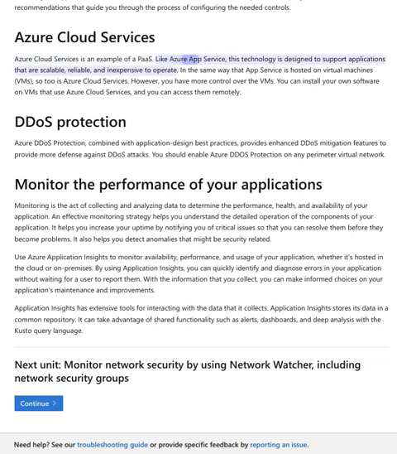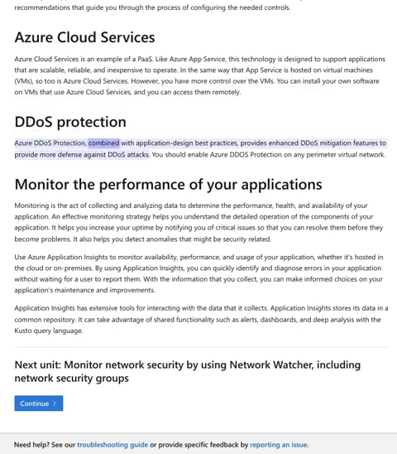Azure Cloud Services. Azure Cloud Services is an example of a PaaS. Like Azure App Service, this technology is designed to support applications that are scalable, reliable, and inexpensive to operate. In the same way that App Service is hosted on virtual machines, VMs, so too is Azure Cloud Services. However, you have more control over the VMs. You can install your own software on VMs that use Azure Cloud Services, and you can access them remotely.